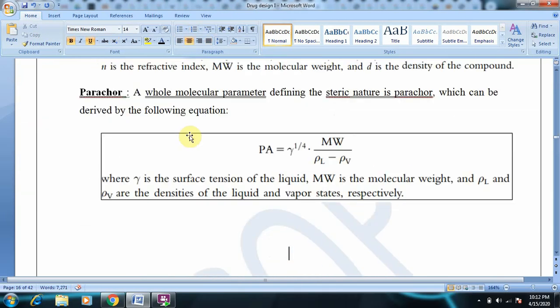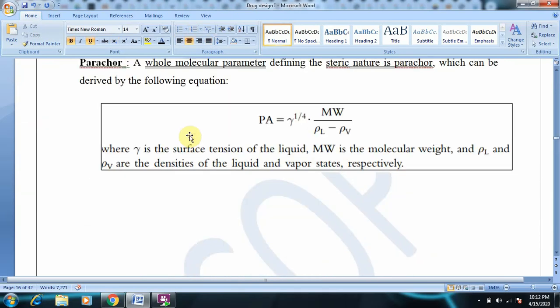So this is all about QSAR, the physico-chemical parameters which are associated with QSAR studies.